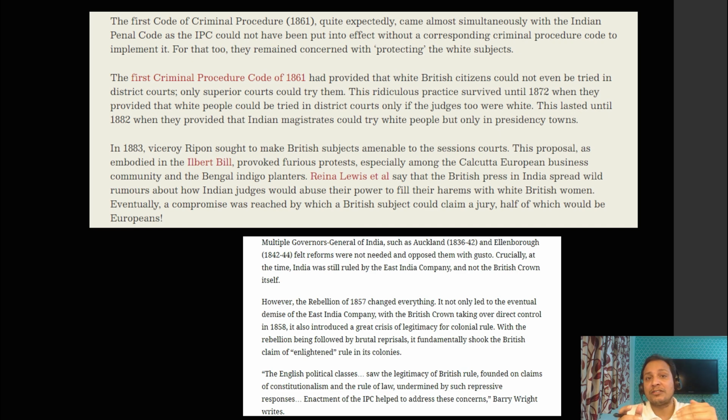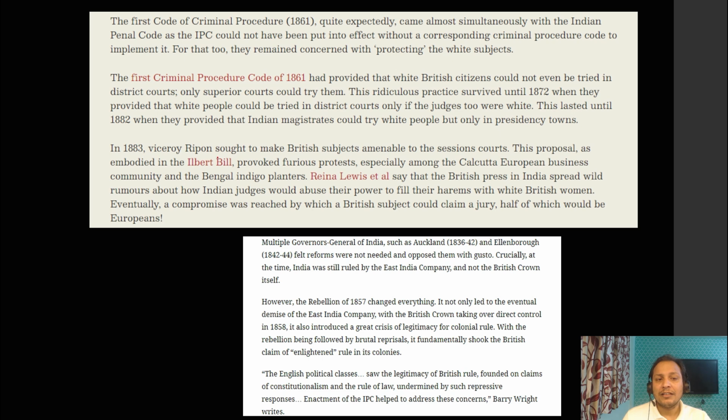They can give you a chronology based question also. Second thing they can give you is who was the viceroy when this law was brought in. Let me see how many of you are able to answer in the comment box who was the viceroy. Another important thing which can come is that this criminal procedure code of 1861 gave some special privilege to the British citizens, who could not be tried by the district court. This was changed by Lord Ripon in 1883 by the Ilbert Bill.